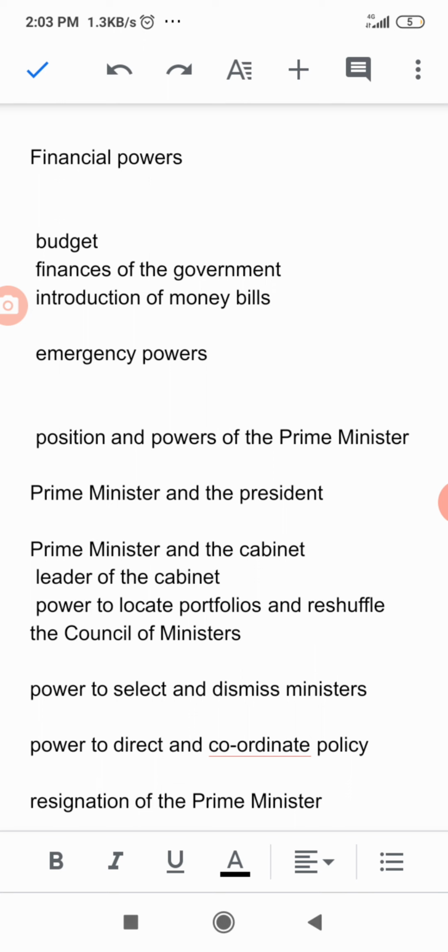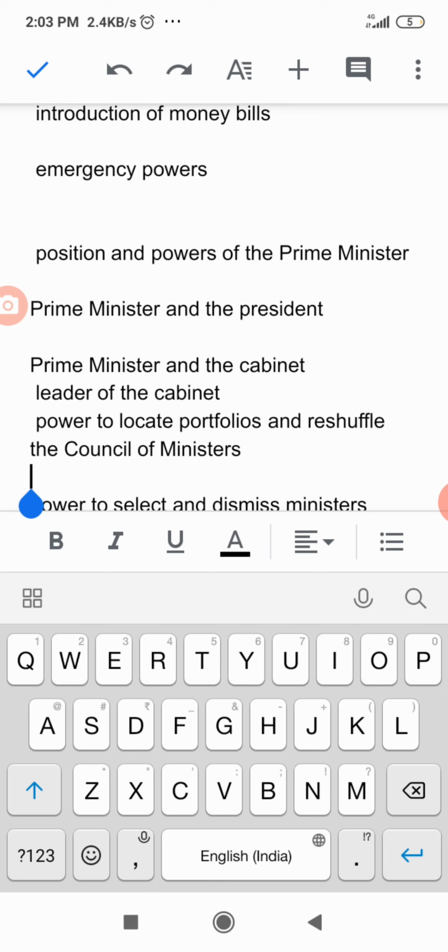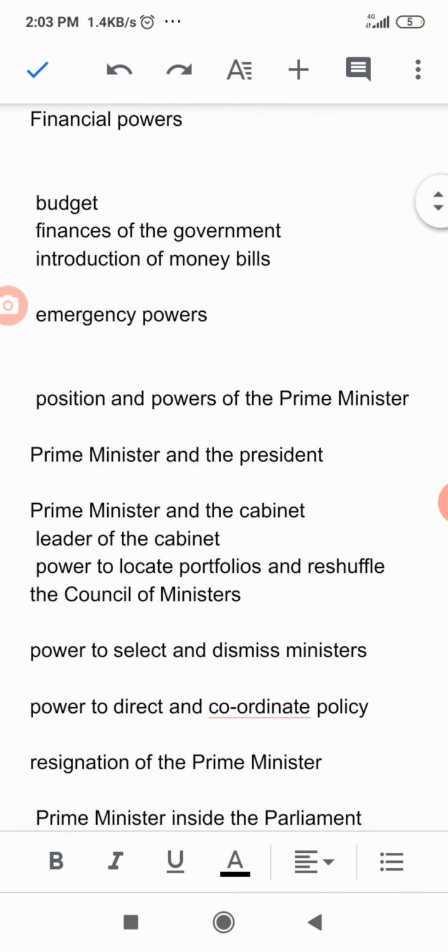The second financial power is the finances of the government. The cabinet is responsible for the expenditure of the government. Whatever income is there with the cabinet, it is the responsibility of the cabinet to spend it in a proper way, presenting the demand for grants and also raising necessary income by various means including taxation.